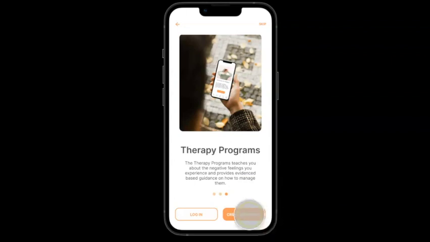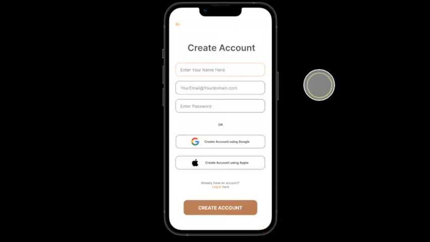Now, to use My Balance, a user must create an account because there is sensitive information that is stored within here. So they can either do that by entering their email and their password, or they can create an account using their Google or Apple account. Today, I'm going to just enter in my information manually. There's my email, my password, and I'm going to create an account.